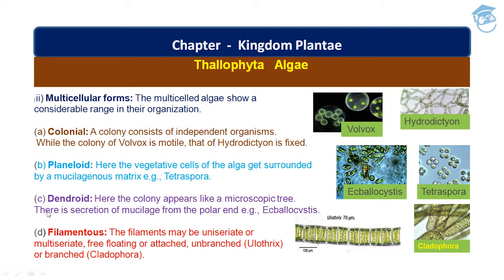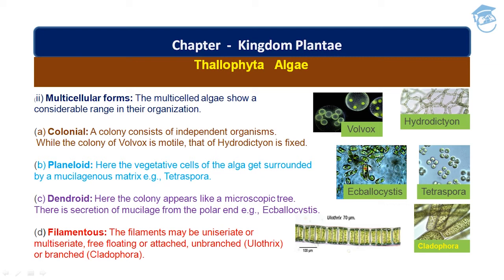Then comes the dendroid multicellular form. These four are the forms of multicellular algae. Colonial is understood, palmelloid is understood. Now comes dendroid. Here the colony appears like a microscopic tree, and there is a secretion of mucilage from the polar end, and it is seen in Ecballocystis. See, this is the colony that appears like a microscopic tree.